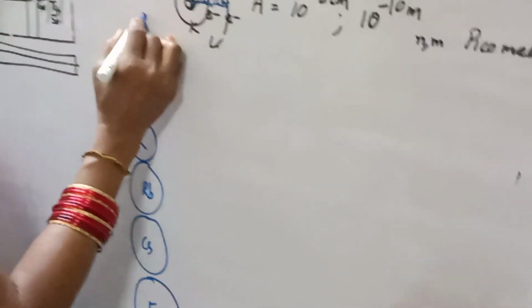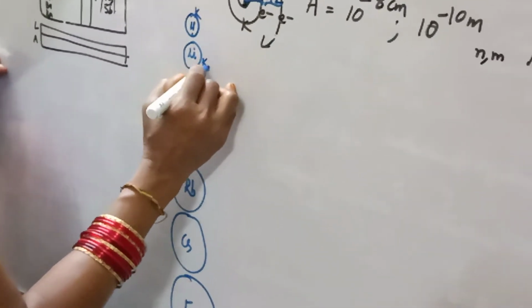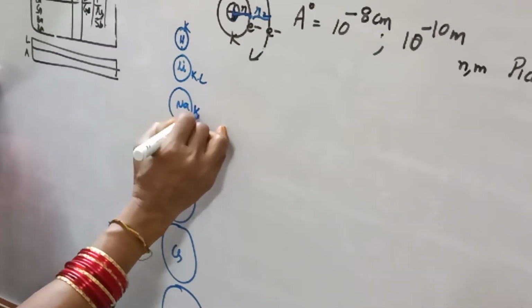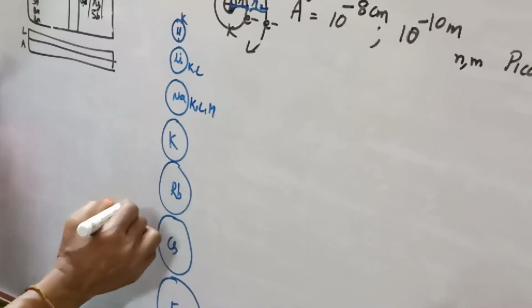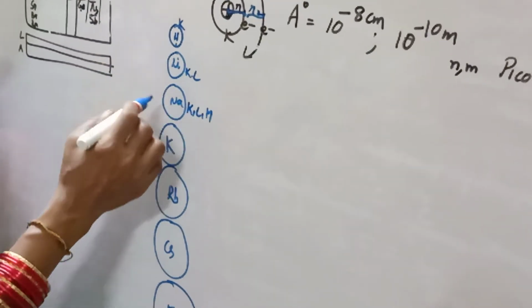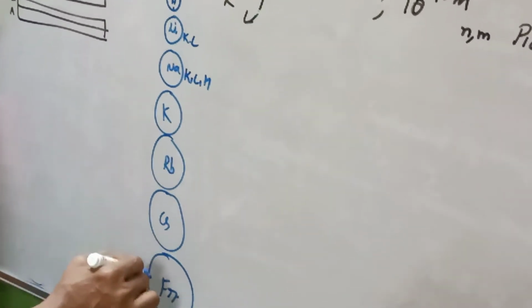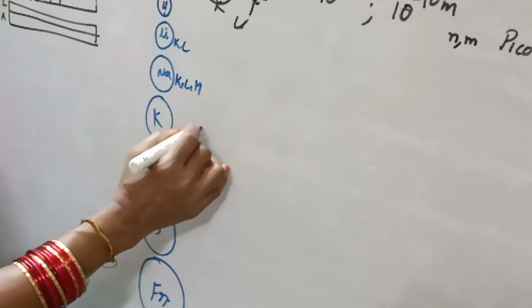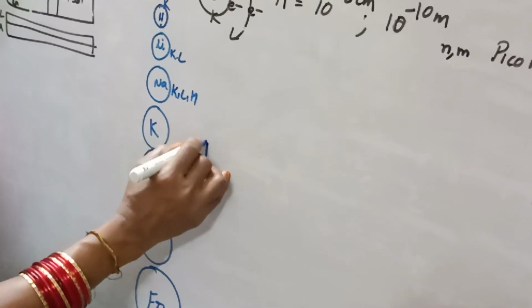Here only the K shell is there, here K and L shells, here K, L, M three shells will be there. A new shell is added each time. So atomic radius increases as we come down in a group.